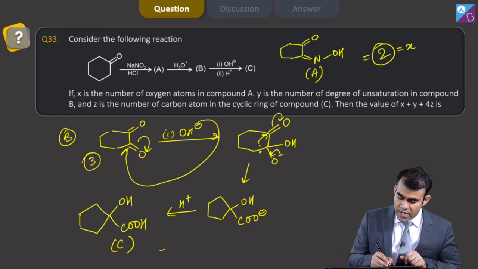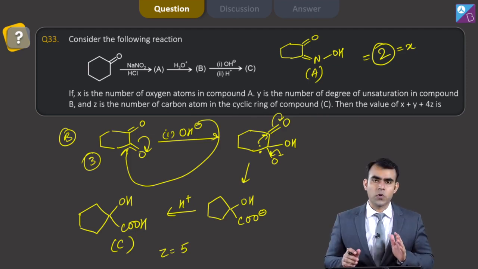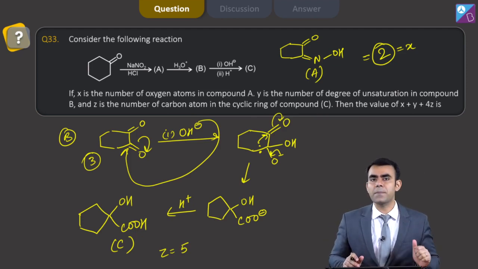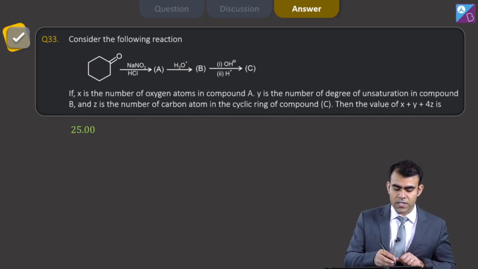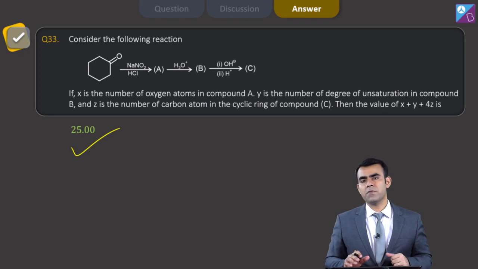So my Z is 5. Now the question asks for the value of X plus Y plus 4Z. So 4Z is 4 into 5, that is 20, plus 3 is 23, plus 2 is 25. So the answer of this question is 25.